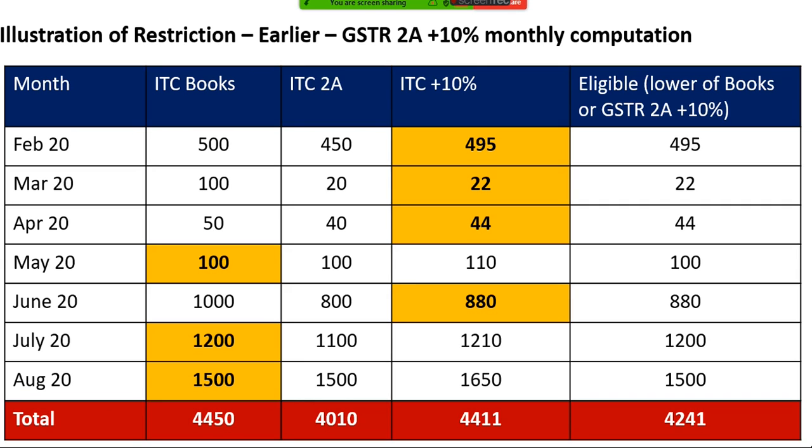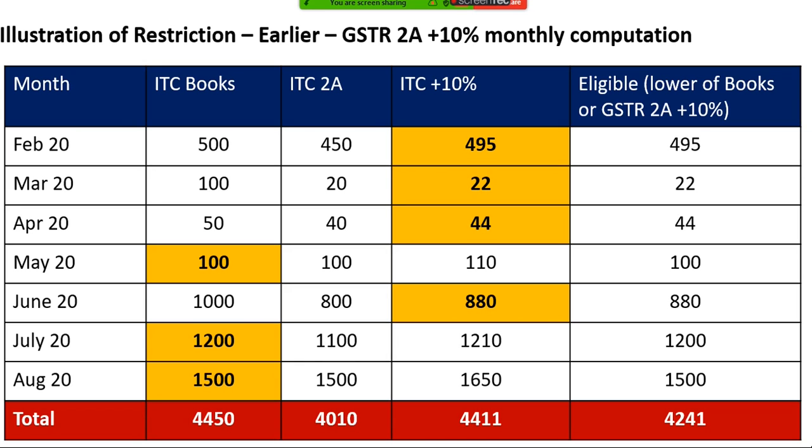So in Feb, I'll claim 495. Then in March, this COVID has impacted, and ITC as per books is 100 rupees, and only 20 rupees of input credit is getting reflected in 2A. So had this rule not been there, my ITC was restricted only up to 20 plus 10%, that is 22 rupees. In April, similarly, 44 rupees.